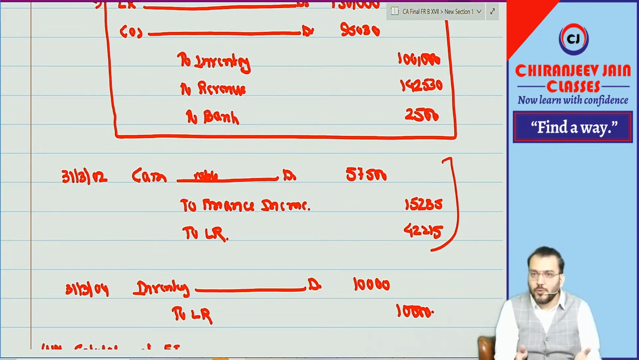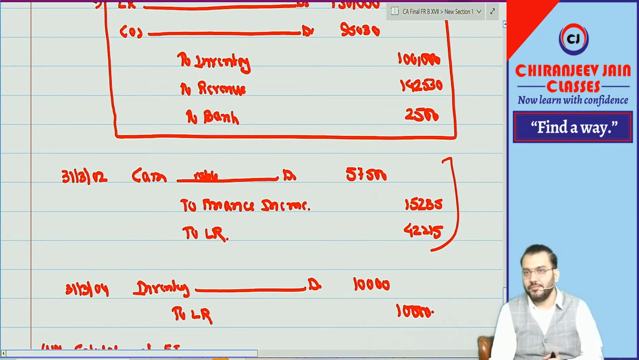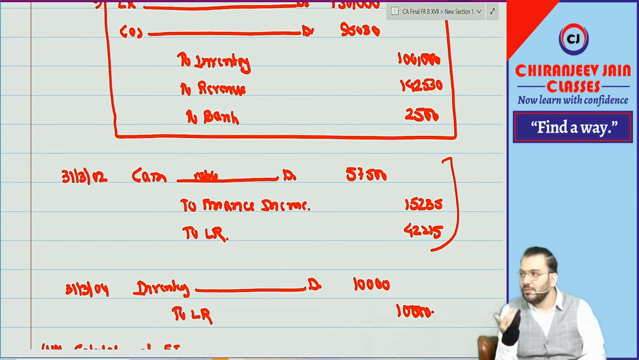Ind AS 2 means what? Cost price or NRV, whichever is lower. That information is not given, so we are assuming NRV is equal to 10,000. Understood? I hope it was a good question.